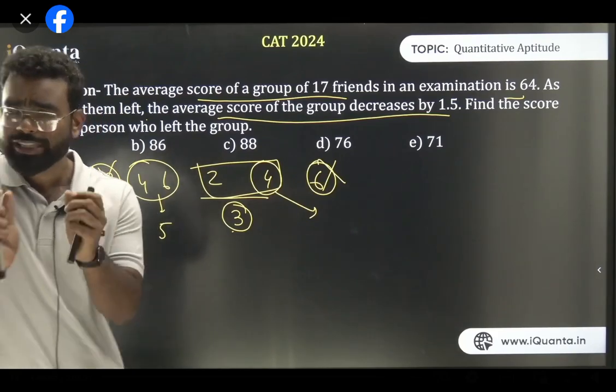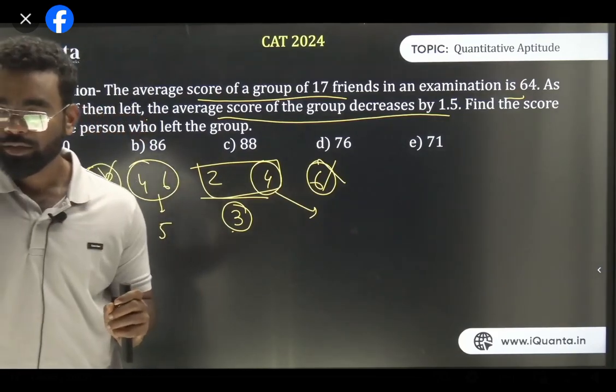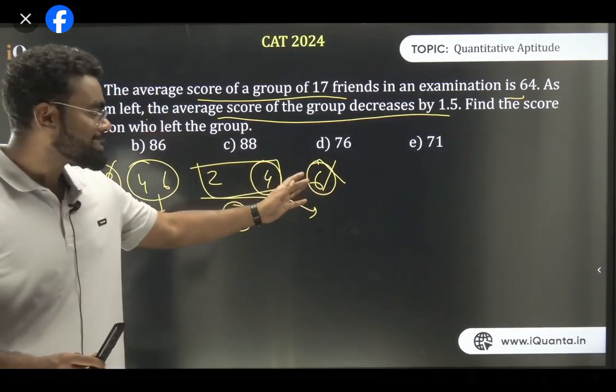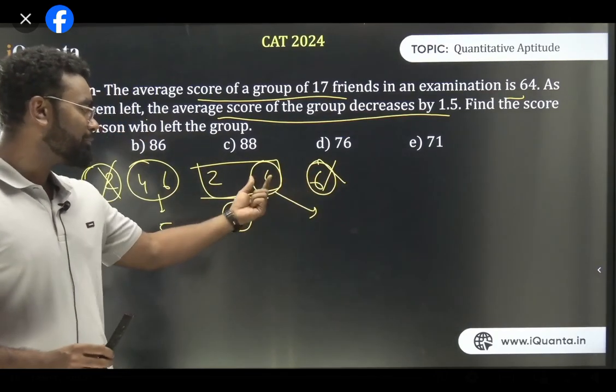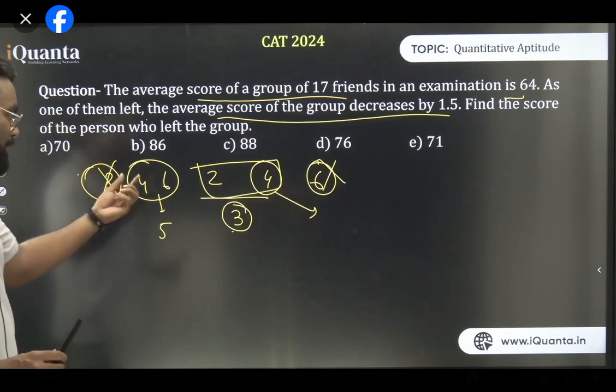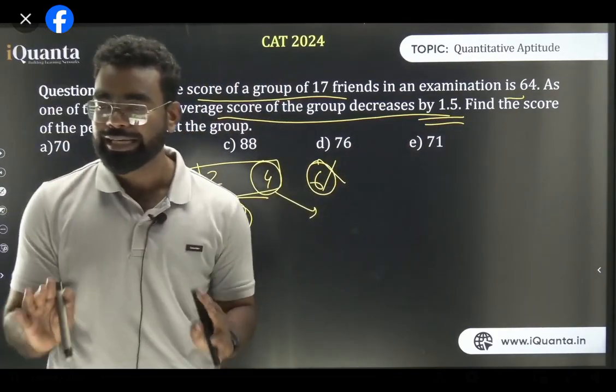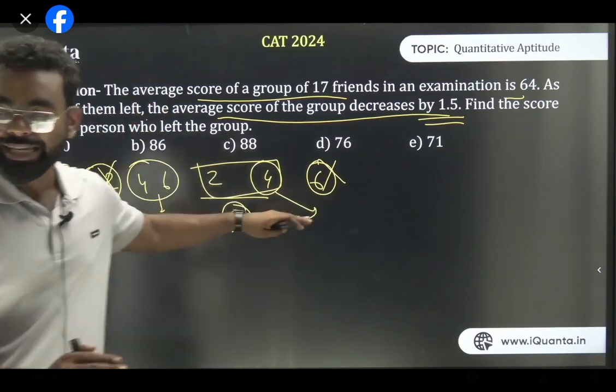First, to understand this concept, it's a very simple concept, but you have to be very clear about it. Is it clear why it is adding? All of you guys. When let's say 2, 4, 6 are the 3 digits, when 6 is leaving, your average becomes from 4 to 3. So your average is decreasing. But when a smaller number is leaving, your average is increasing. So that means if the average is decreased, that means the higher value left the group. Clear? Clear, all of you? Just understand this thing, this part, only this part.